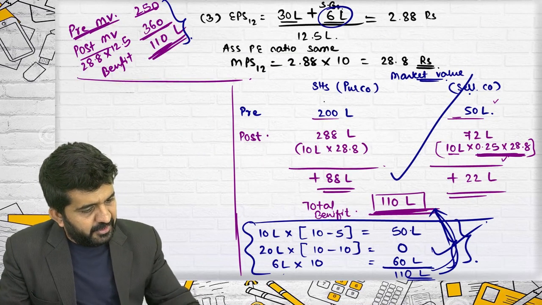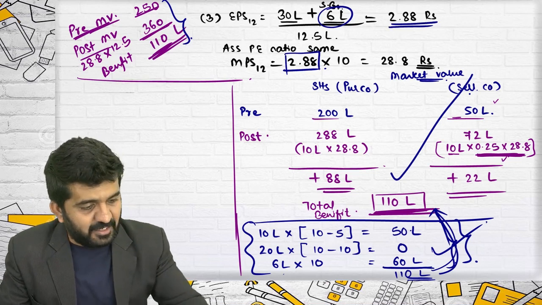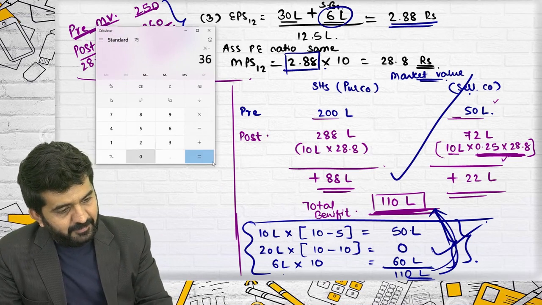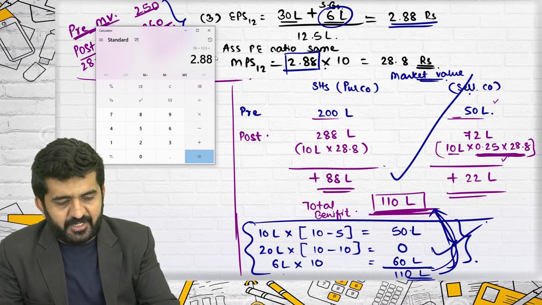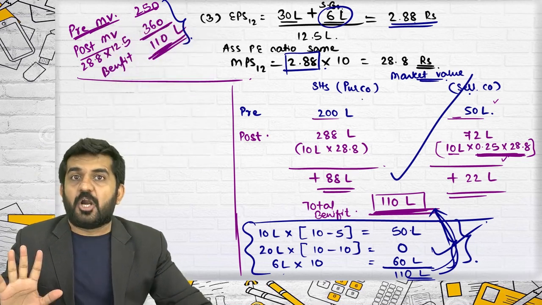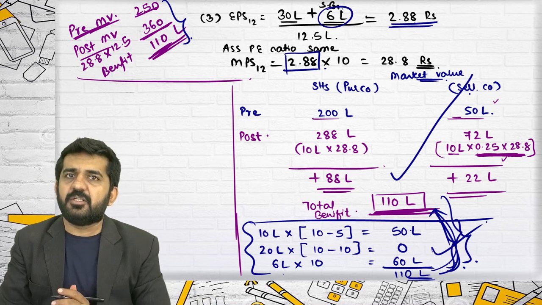And even this figure 2.88 is not rounded off. It is 36 lakh divided by 12.5, which is 2.88. Once it is not rounded off, there will be no rounding off difference in this particular question.